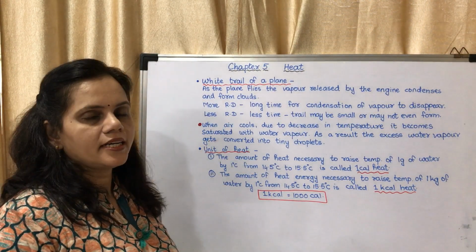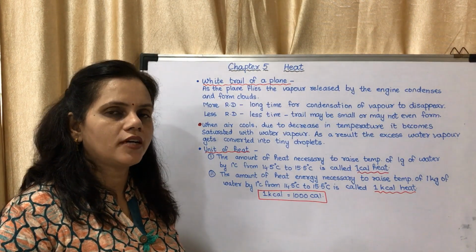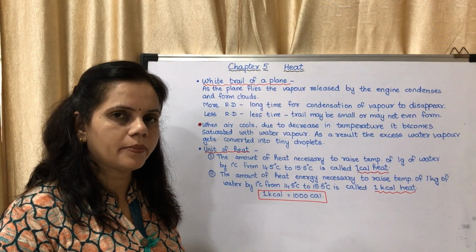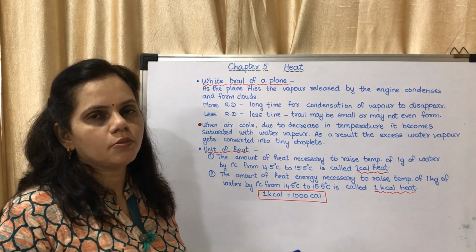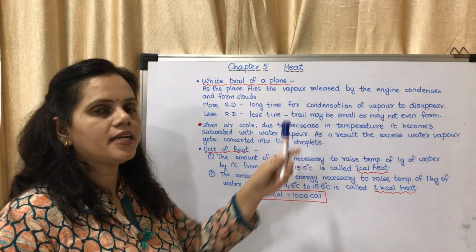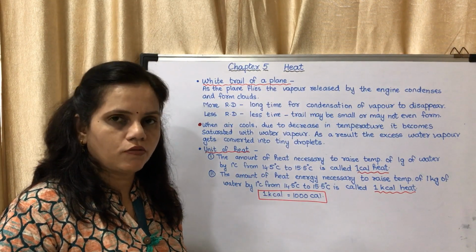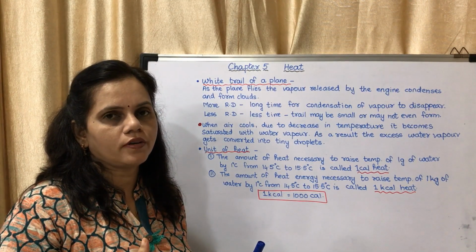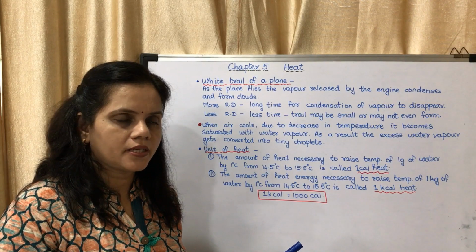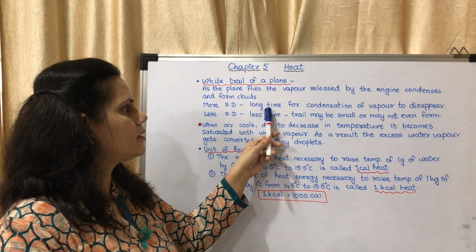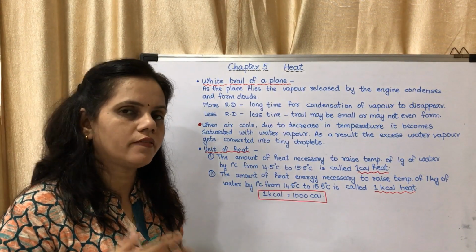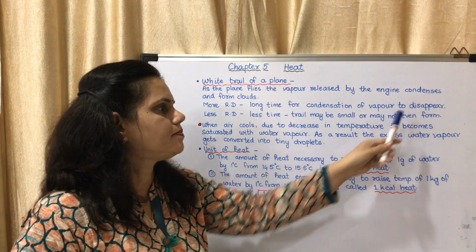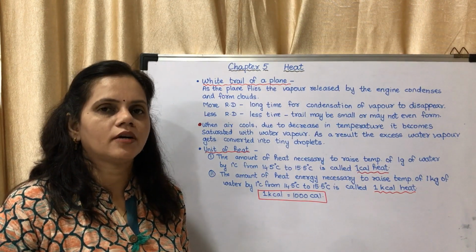More amount of relative humidity. If there is more amount of relative humidity in the atmosphere, that means if there is more amount of water vapor in the atmosphere, there is already more amount of water vapor, and if the plane is releasing again more amount of water vapor, plus it is an addition. Okay, already there is more amount of water vapor, again more amount of water vapor is given, then what will happen? It will take long time for the condensation of the vapor to water droplets, due to which it will take time to disappear.